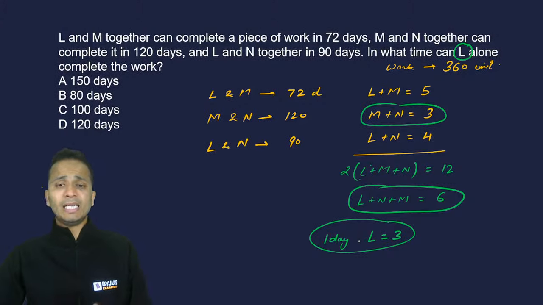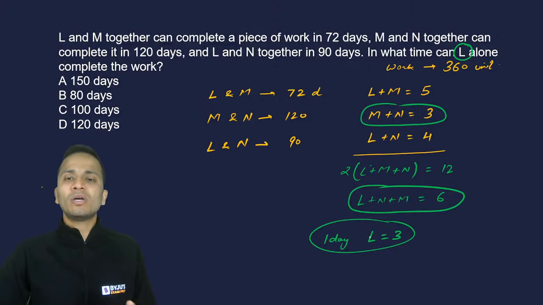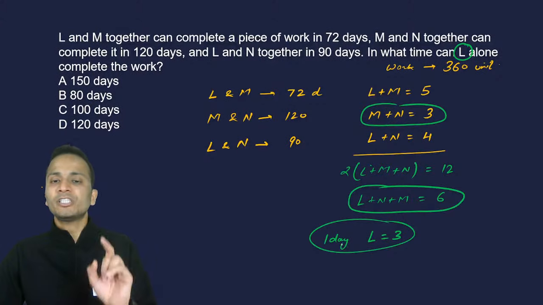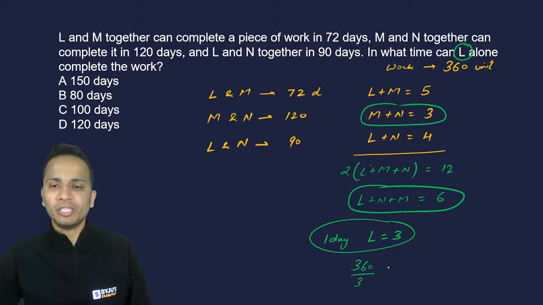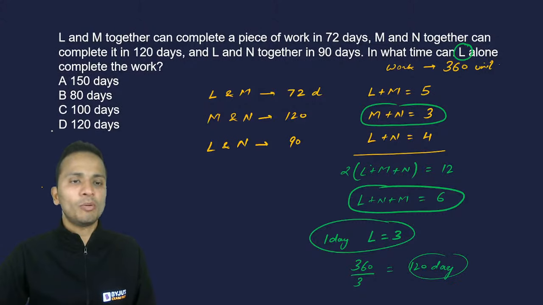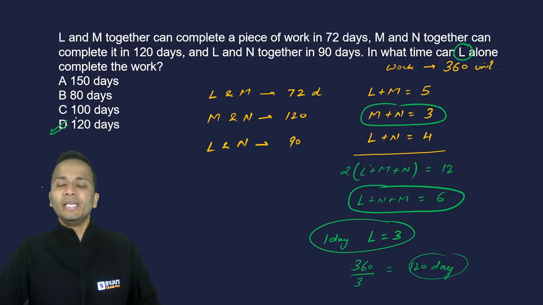Now, if L can finish 3 units of work in 1 day, then to finish the entire work of 360 units, the number of days required will be 360 upon 3, that is 120 days. So what will be the answer? Option D, that is 120 days.